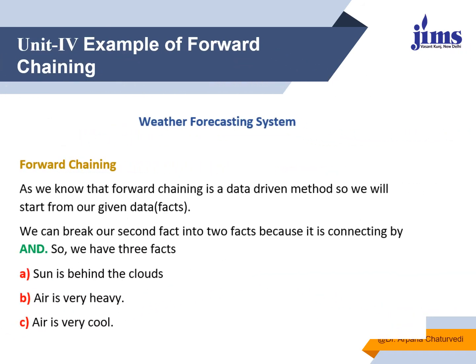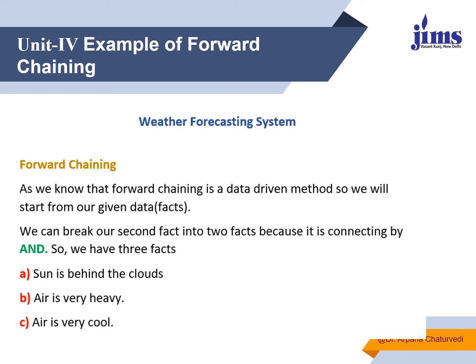Now, as per forward chaining, as we know that forward chaining is a data-driven method from which we learn all the facts and we keep on learning till we reach one conclusion. We repeatedly keep on looking at all the facts and we see what the fact says and what the decision will be. And once we reach the final decision, we stop checking the facts which are mentioned over there.